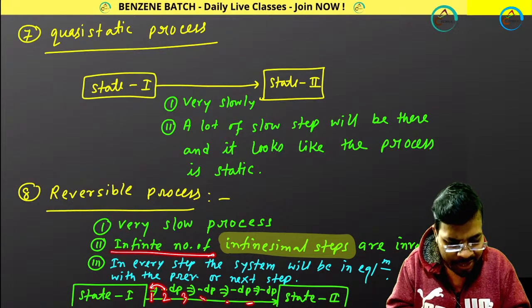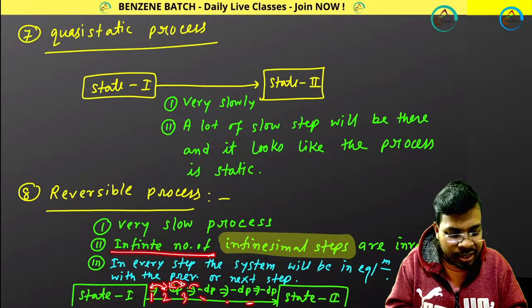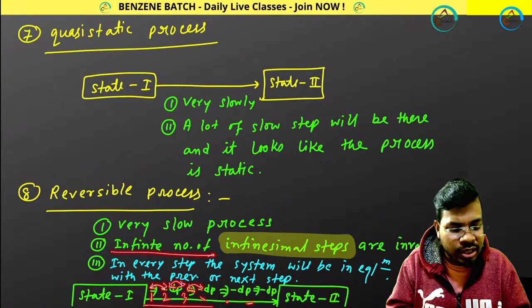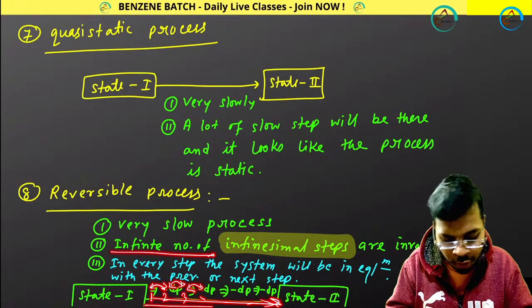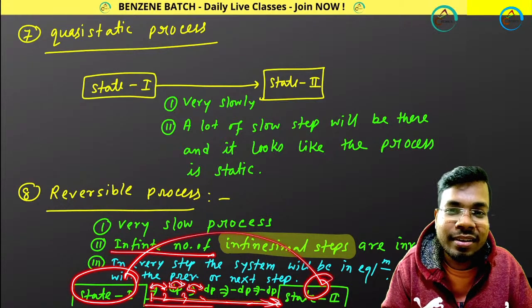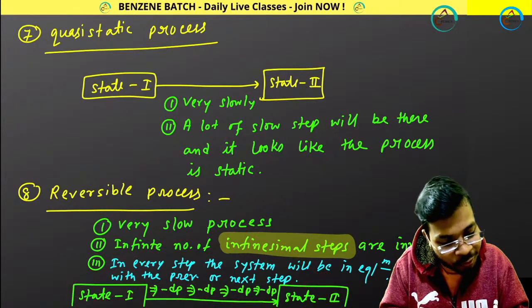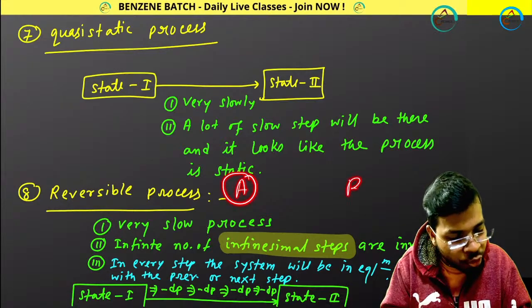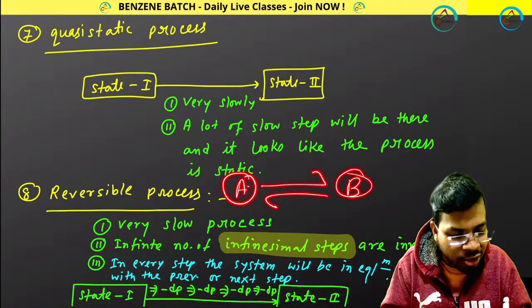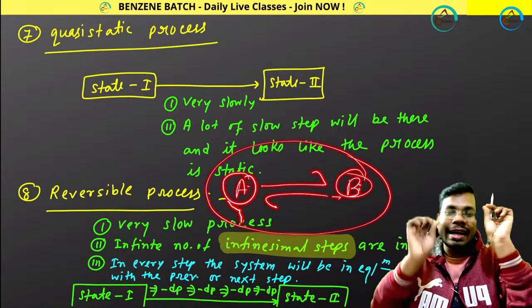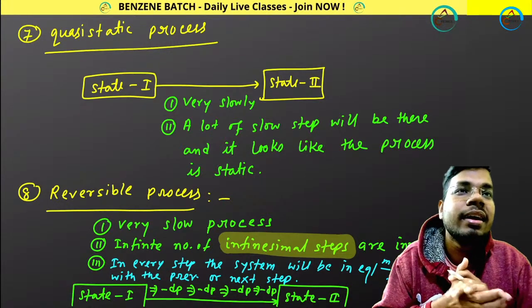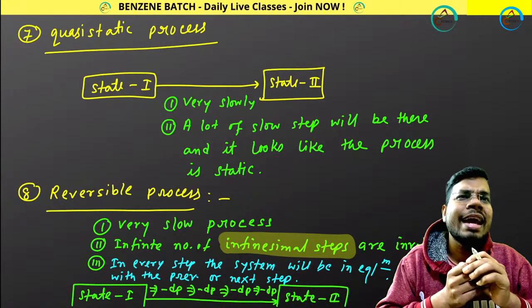These 2 will be in equilibrium, these 2 will be in equilibrium. So it will take an infinite amount of time to go from reactant to product. And that reversible means it is for reactant A and product B. We are talking about reactant to product conversion and product to reactant conversion. Clear?